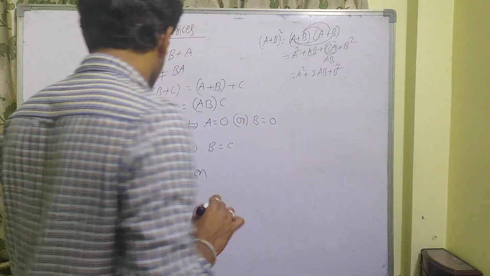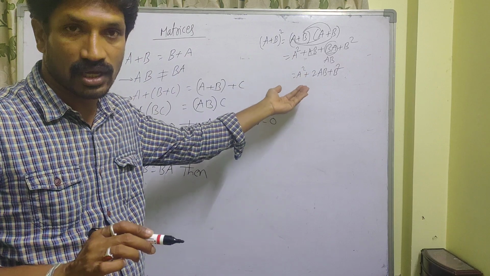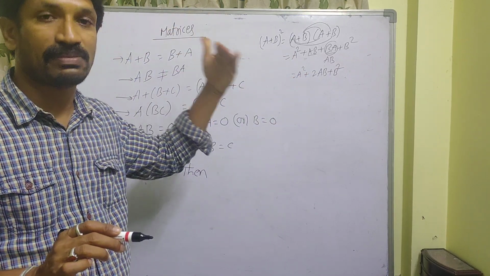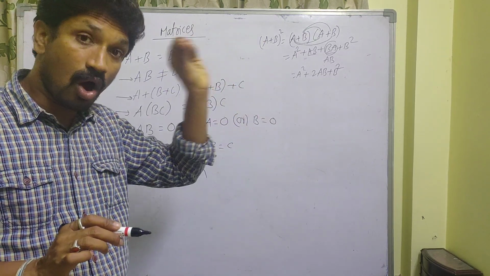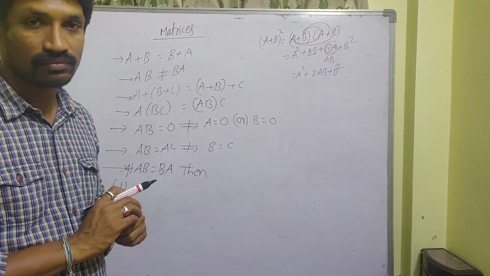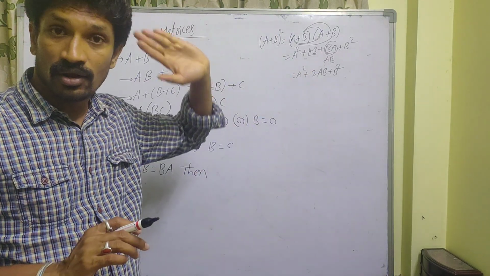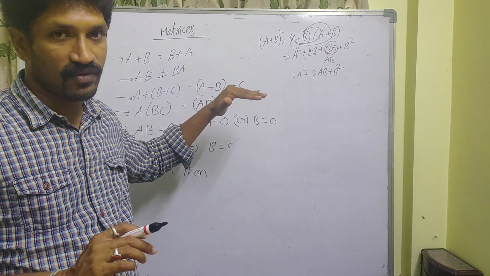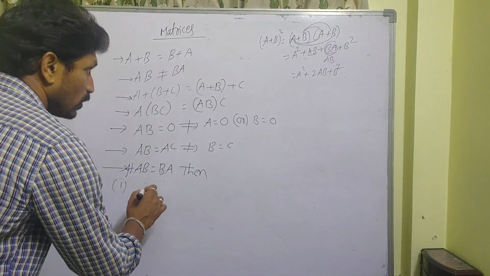Whenever AB is equal to BA, all the algebraic properties, algebraic identities we know from 8th class, all of the formulas, A plus B whole square, A minus B whole square, A square minus B square, hold for the matrices also. Otherwise, if AB is not equal to BA, the algebraic properties we have in 8th class do not hold in the matrices. Okay.